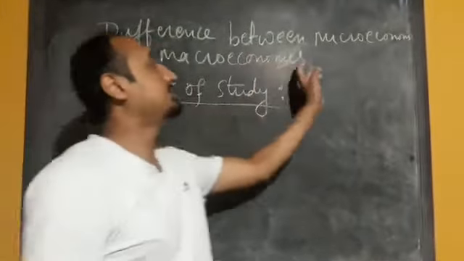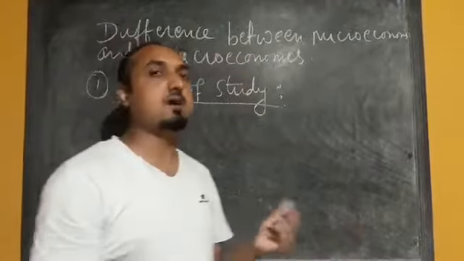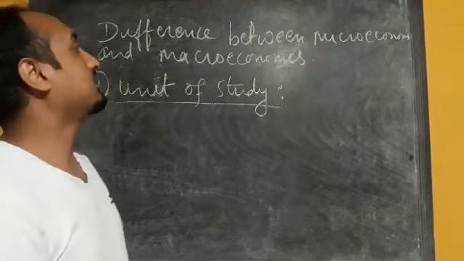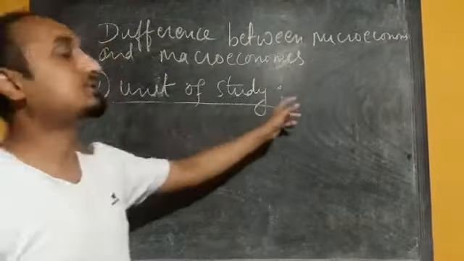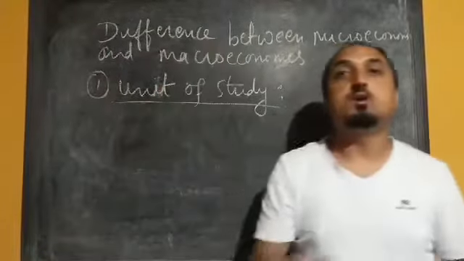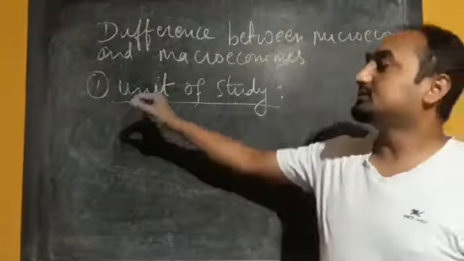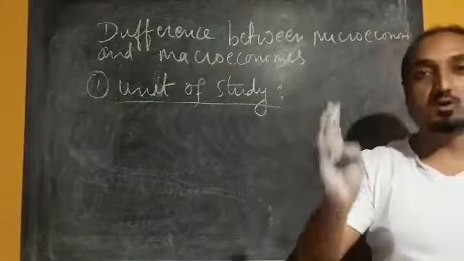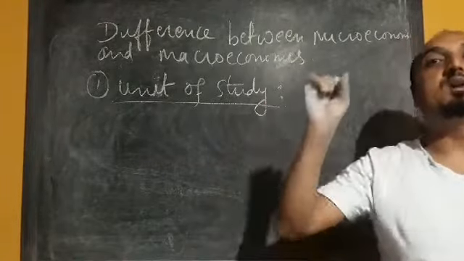Next topic we have is the difference between microeconomics and macroeconomics. This is very important. This question may come for 3 marks, or maybe 2 marks as an objective type question. There is a difference in terms of unit of study, as we have already seen while doing the definitions. In microeconomics, what is the unit of study? Individual market, individual household, individual firm, individual industry.